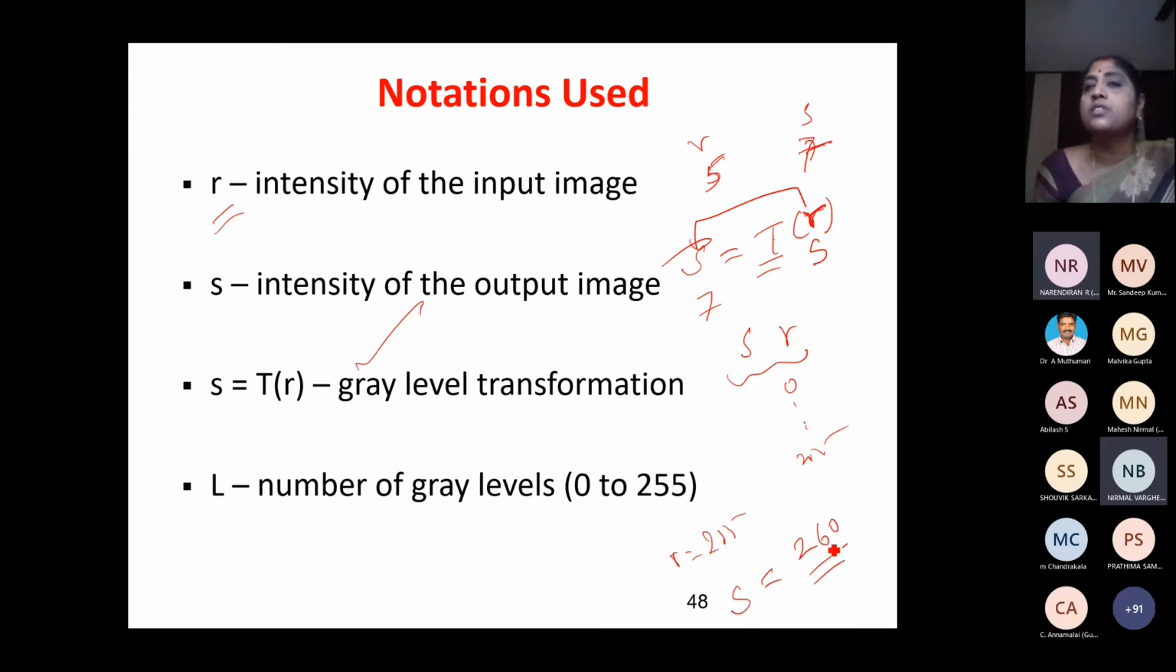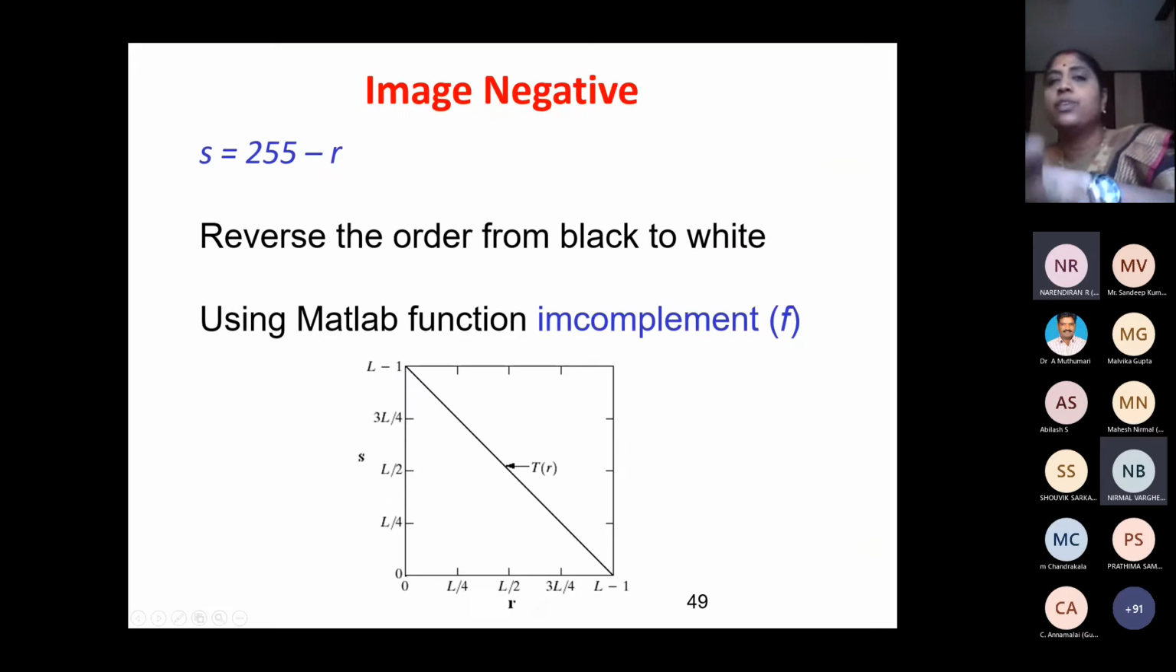S value cannot be 260. Why? Because I know the S and R values should only be between 0 and 255, the permissible gray values. With 2 power 8, I can have only 256 values, that is 0 to 255. After the transform, if I get 260, this is wrong. I should have only values in the range 0 to 255.